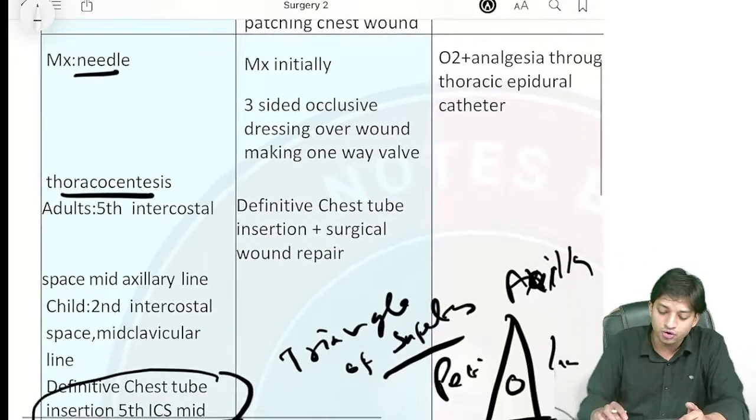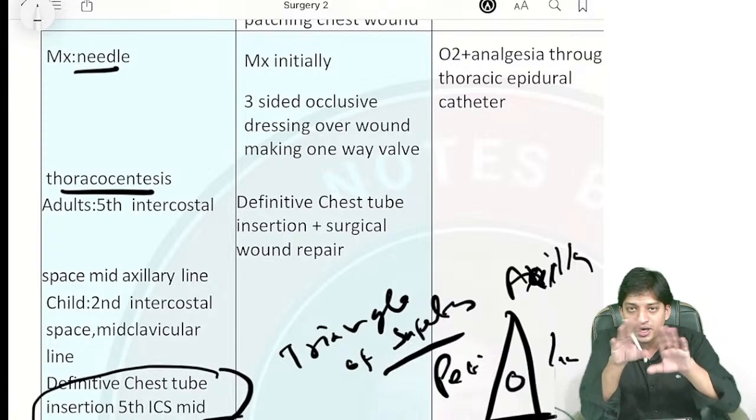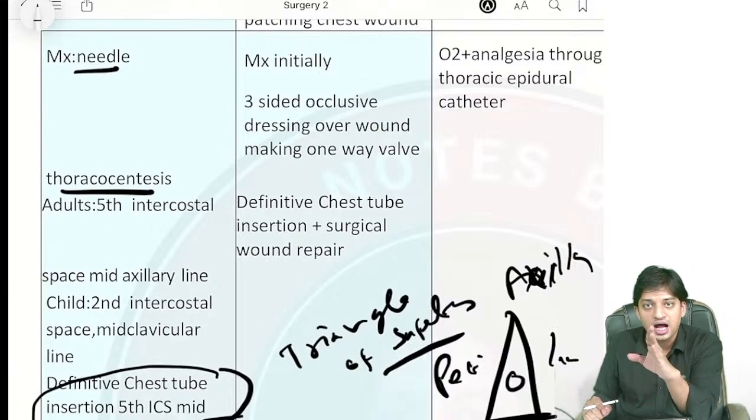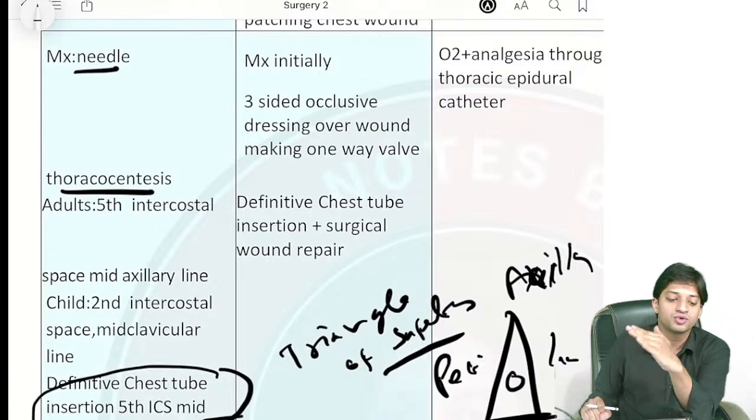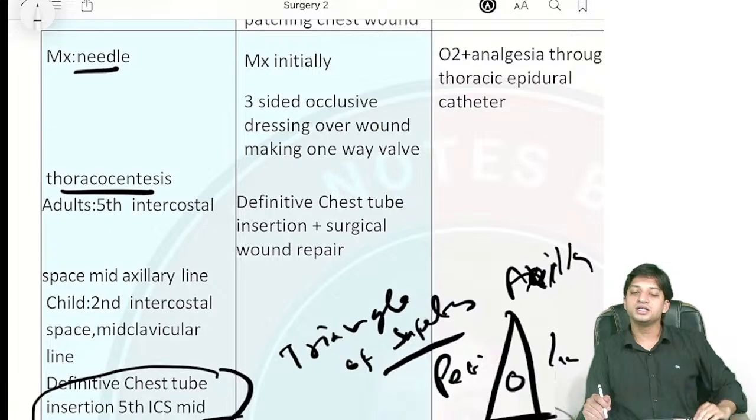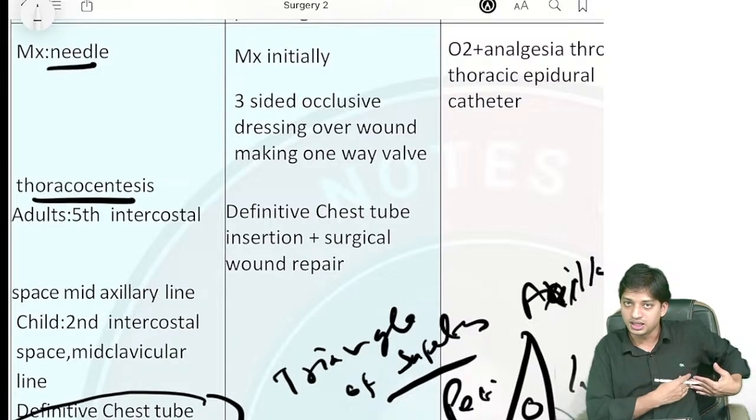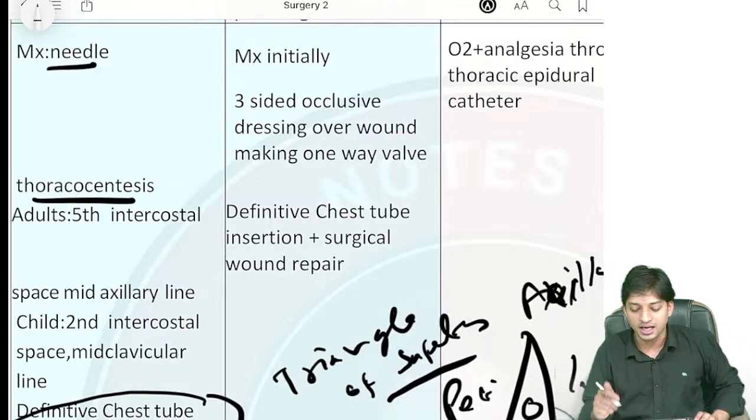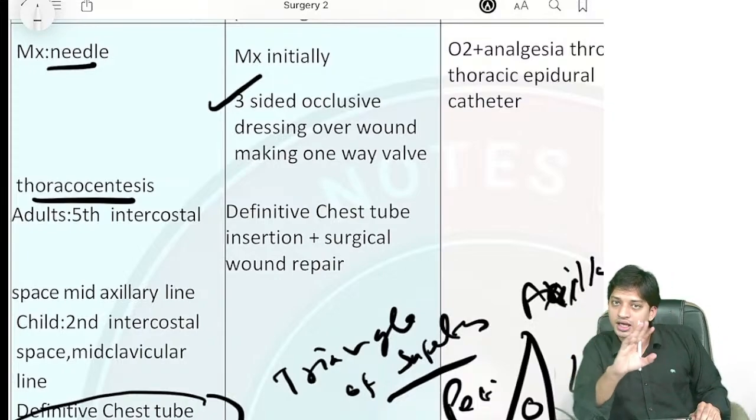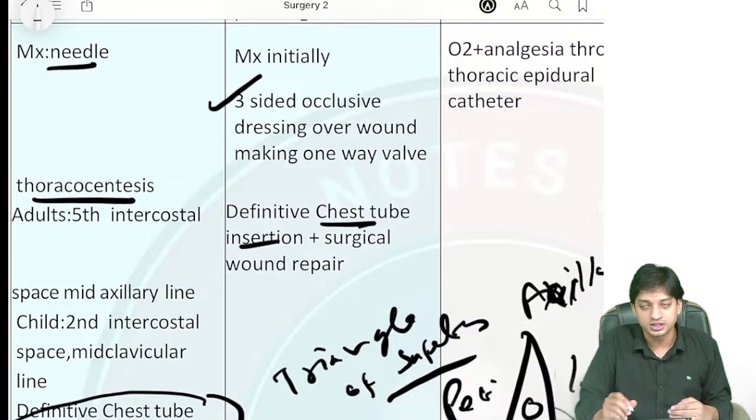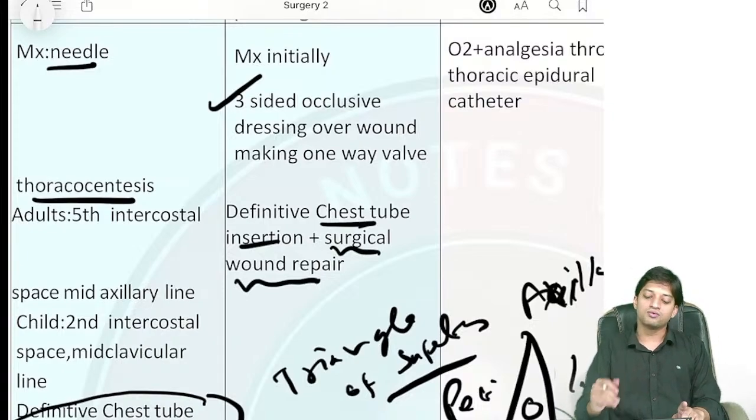Now management, what do you do? Try to remember and understand, because they will twist the question and ask what management you will do in the initial stage and what management in the late stage. So listen very carefully. In the initial stage, since the wound is open, you will apply a three-sided occlusive dressing, making a one-way valve, right? In definitive management, it is again the same for both pneumothoraces: chest tube insertion, right? And since it is open pneumothorax, you will also have to surgically repair the wound. So, surgical wound repair. Done?